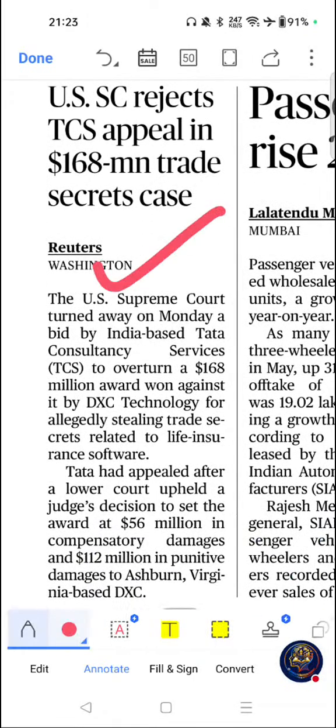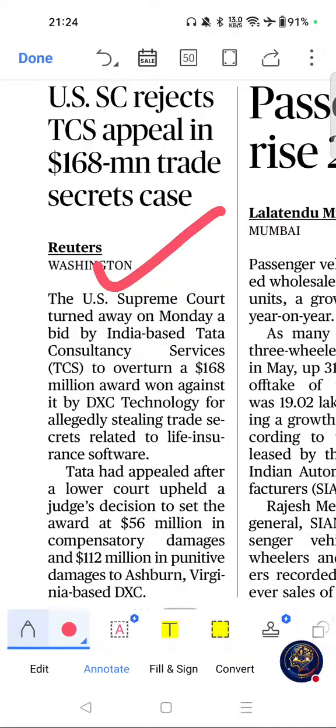US Supreme Court rejects TCS appeal in $168 million trade secrets case. If you see the importance of this article, IPR is a recurring UPSC and commerce topic, and this is relevant for international business governance. If you see the highlights of this article, US Supreme Court rejected TCS appeal.